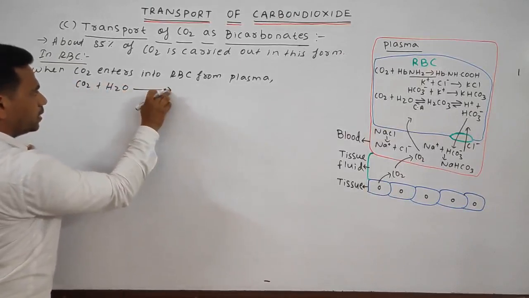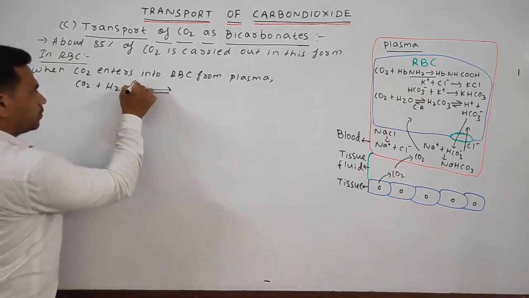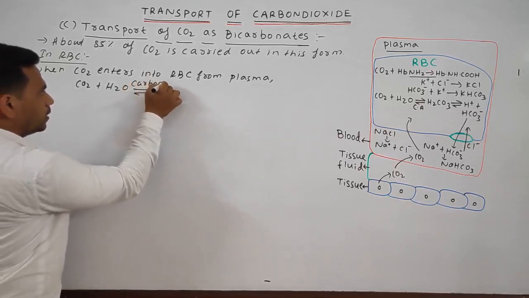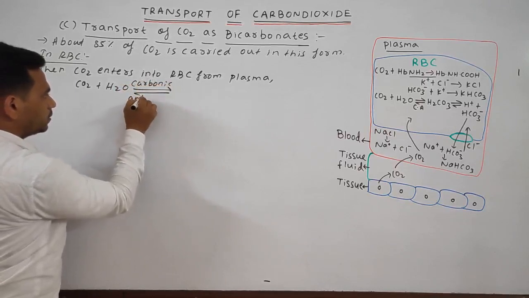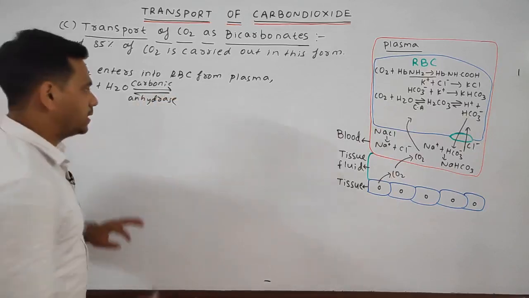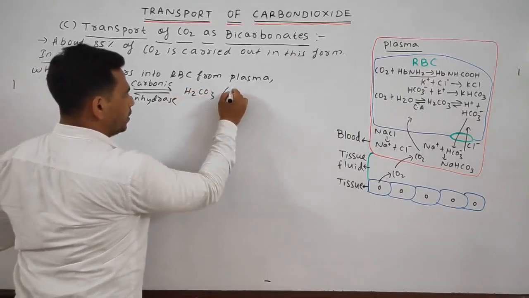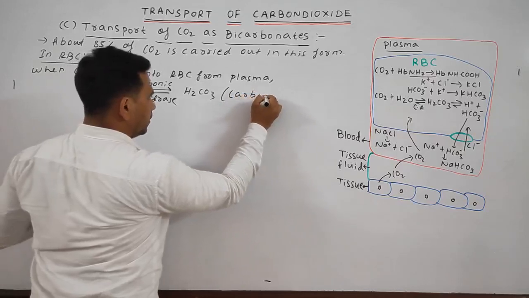This one is a reversible process, that is why I have written it like this. Okay, in presence of carbonic anhydrase, what happens? Carbonic acid is formed, or we can say H2CO3, carbonic acid is formed.